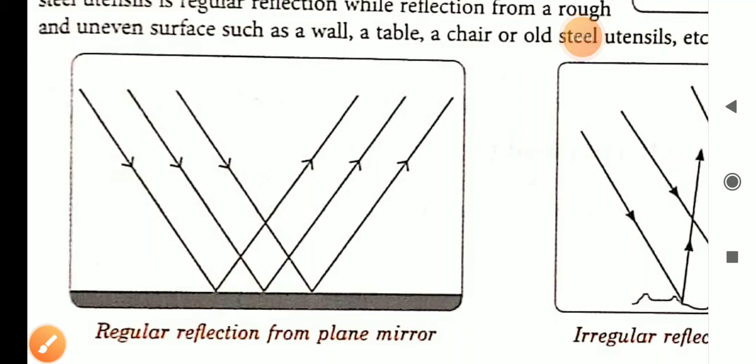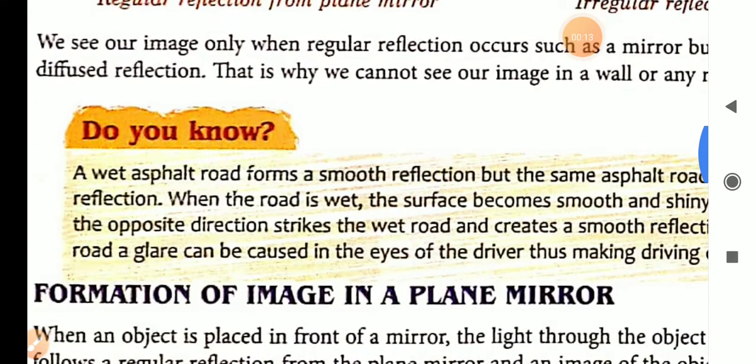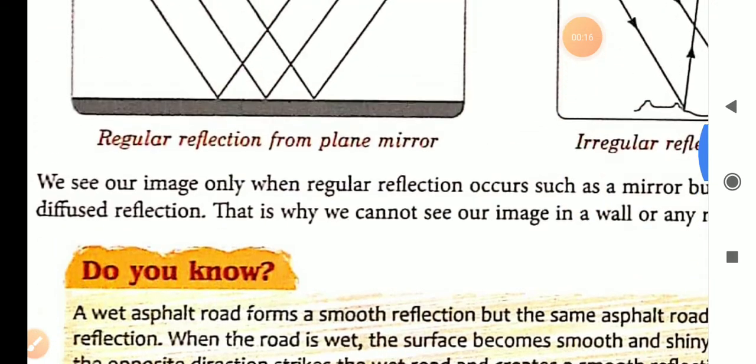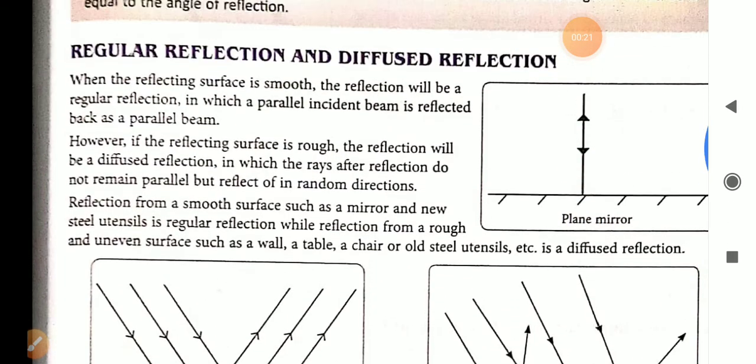Good morning, students. Today I will explain to you regular reflection and irregular reflection done by a plane mirror, and also the image formation by a plane mirror. First is regular reflection from a plane mirror, and irregular reflection by an uneven surface. This irregular reflection is also known as diffused reflection.